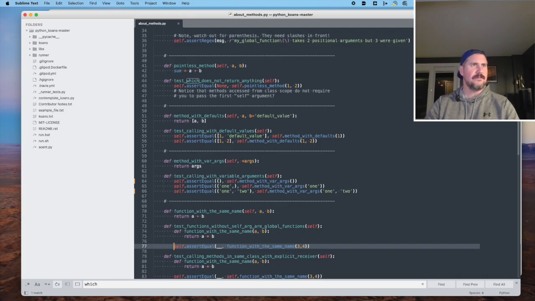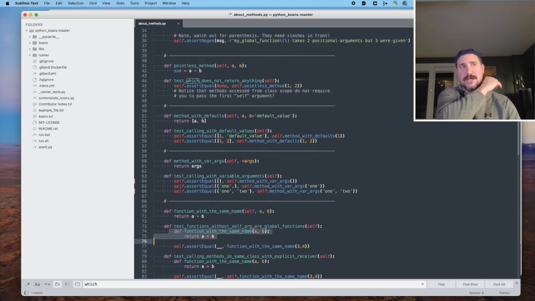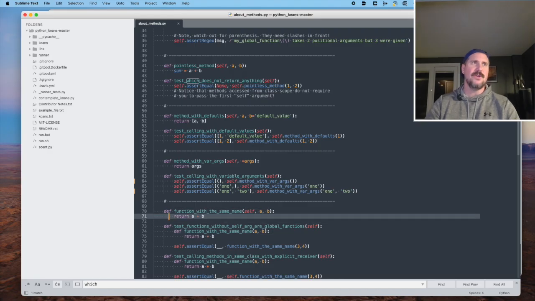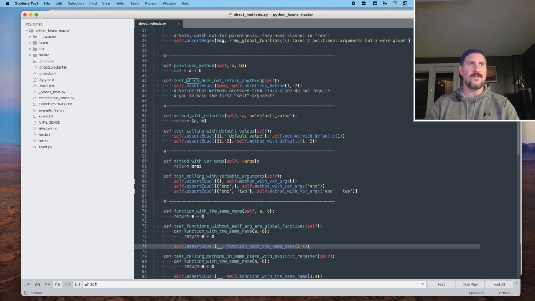And then we have an assertion, assert equal something, function with the same name, 3, 4. So the question becomes, which function is being called here? The first definition of it, or the second definition of function with the same name? Is it going to be a multiplication or an addition? Based on what I know about scoping, I'm going to assume that it's going to be the multiplication one that's being called here.